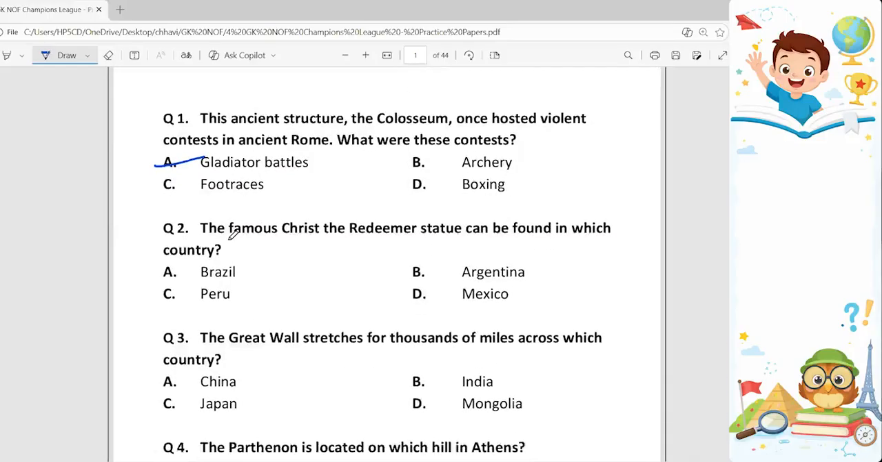Second question. The famous Christ the Redeemer statue can be found in which country? It is the Art Deco statue of Jesus Christ in Rio de Janeiro, Brazil. So option A, Brazil, is the correct answer.